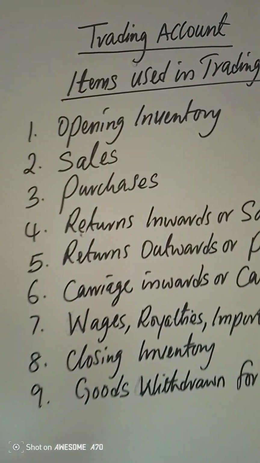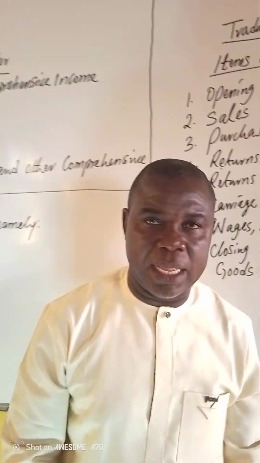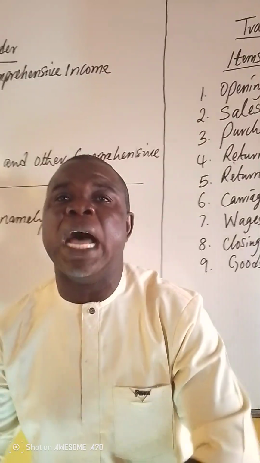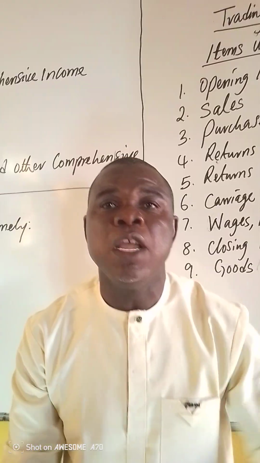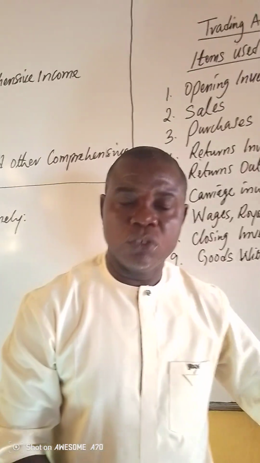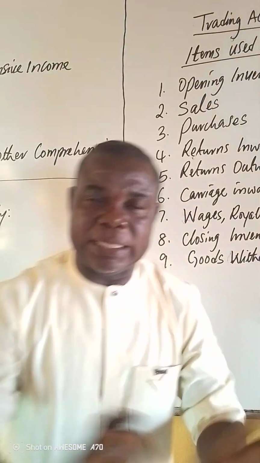Second, what we talk of is sales. What is sales? Sales simply means goods purchased that are sold. Goods that are purchased, when they are sold out, in accounting we refer to as sales. They are simply goods purchased when the business sold out. So goods sold out by the business are referred to as what? As sales. That is just what it says.